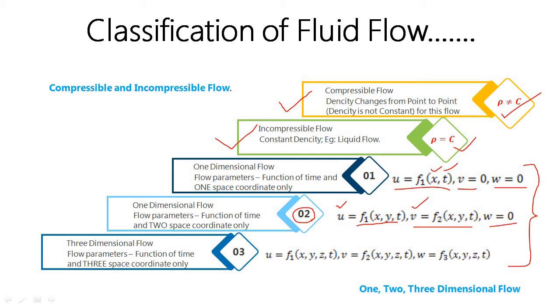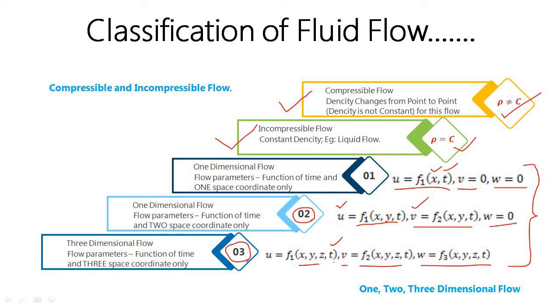And obviously three-dimensional flow, the most practical case, is where the flow parameters are functions of three space coordinates x, y, z and time. That is, u is equal to f1 of x, y, z, t, v equal to f2 of x, y, z, t, and w, that is the velocity component in the z direction, likewise a function of x, y, z and t.